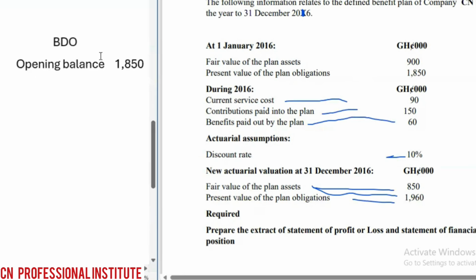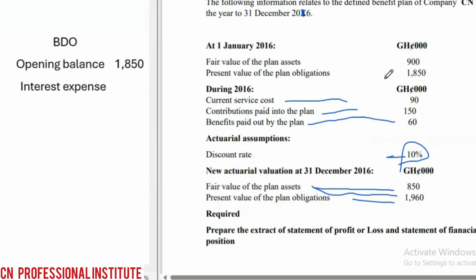Okay, we have to unwind. So there will be interest income, I'm sorry, interest expense. The asset gives us interest income. This will give us interest expense because it's a liability and we are unwinding it. So interest expense of how much? Apply the 10%, that's the rate, on the opening balance. The discount rate is 10%.